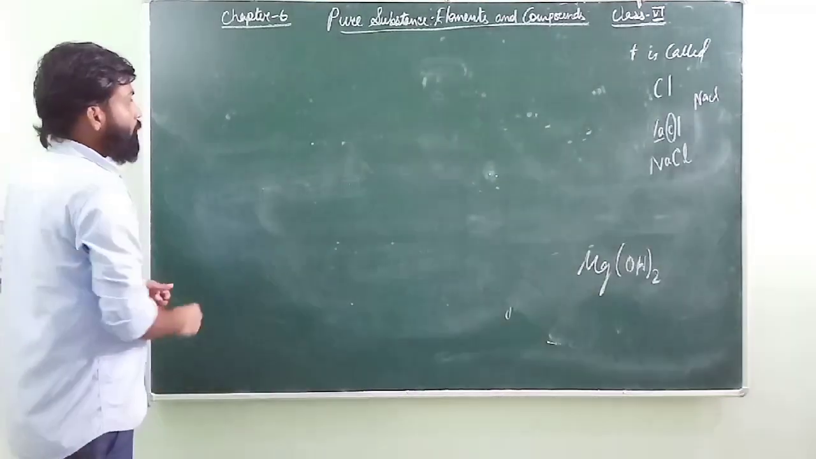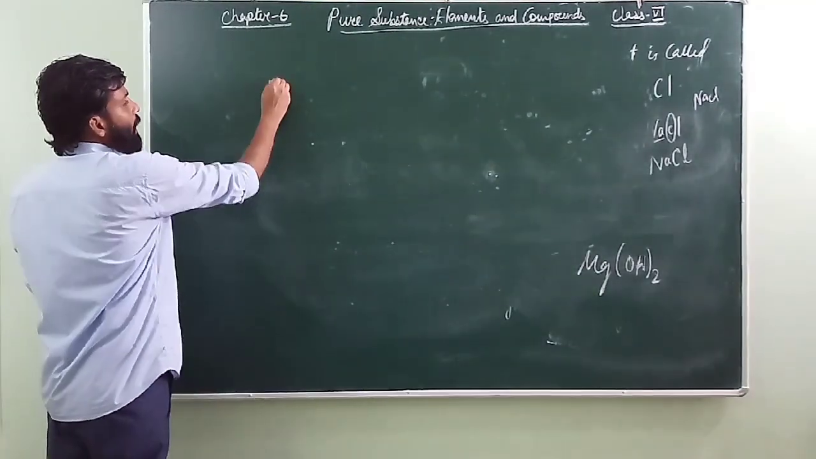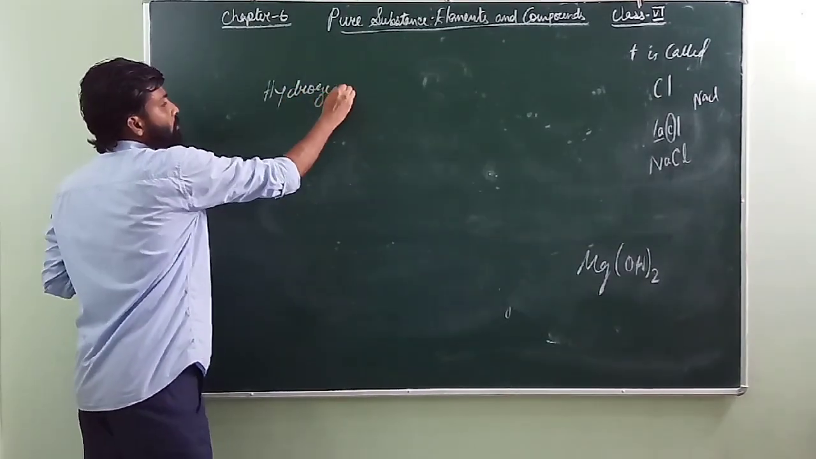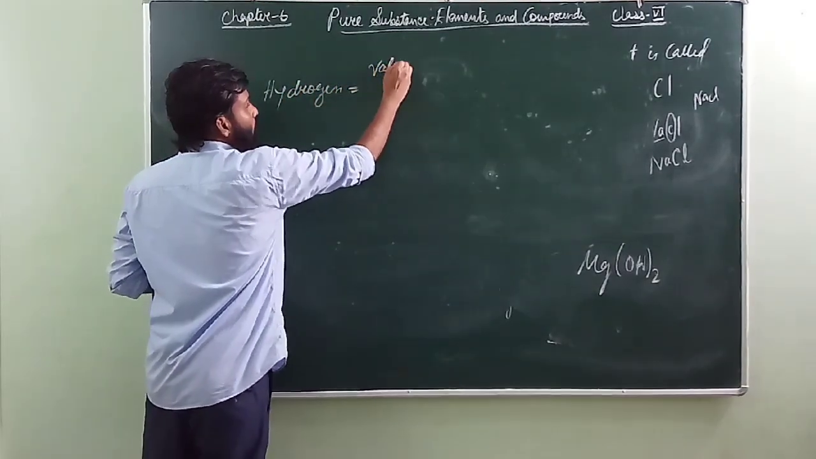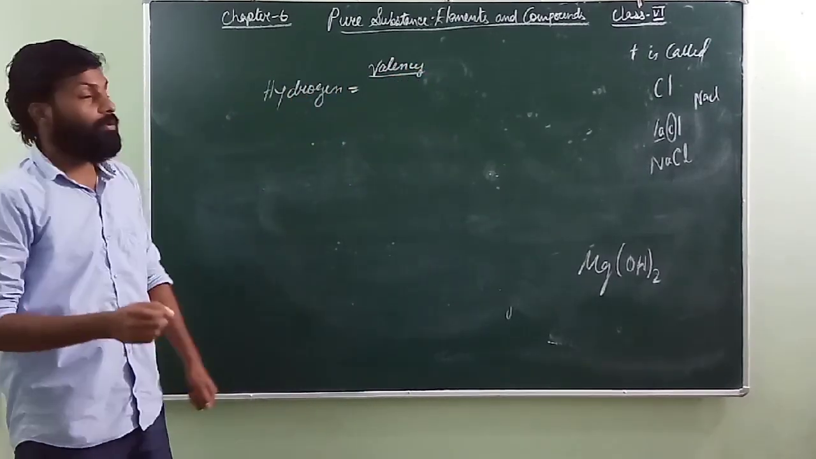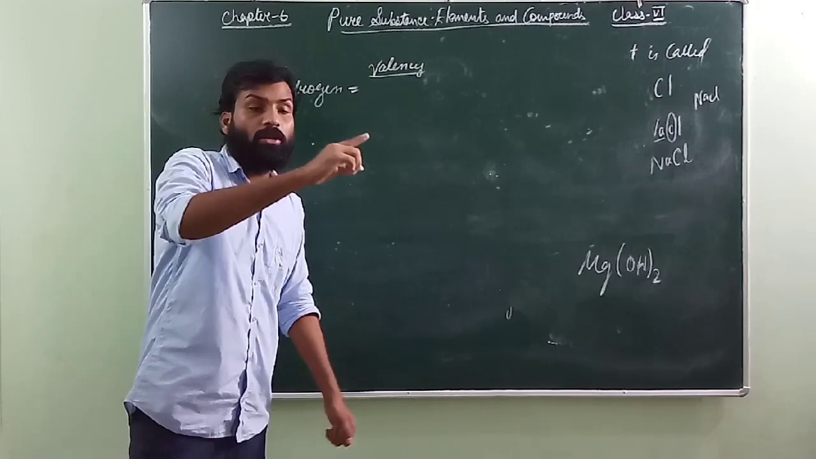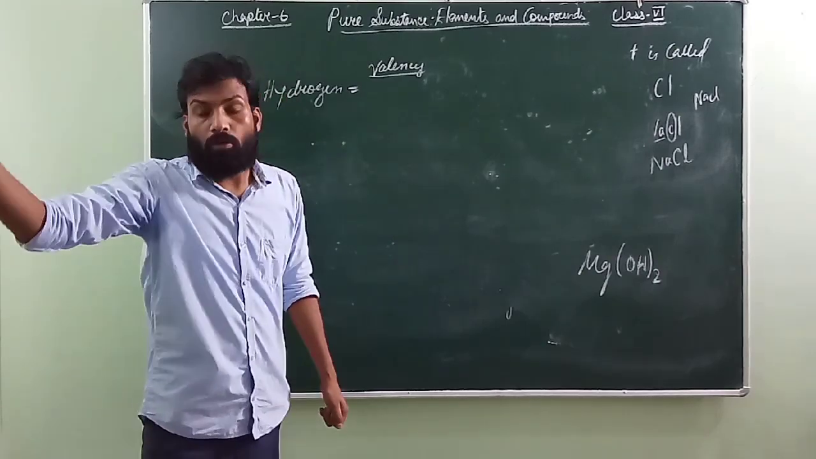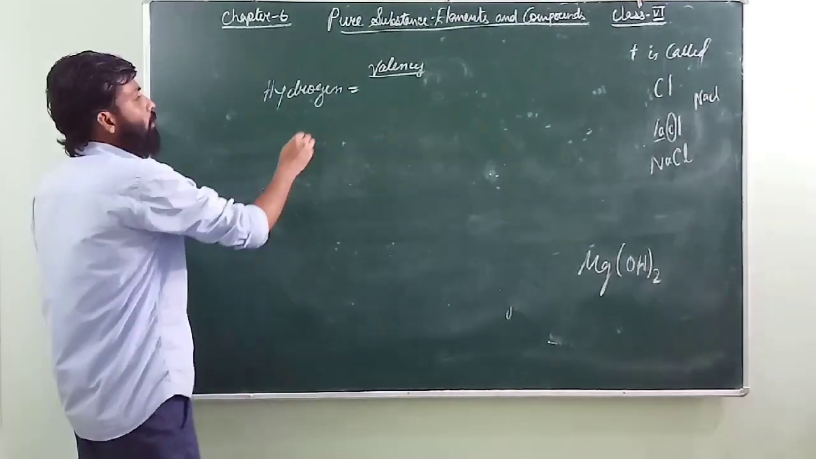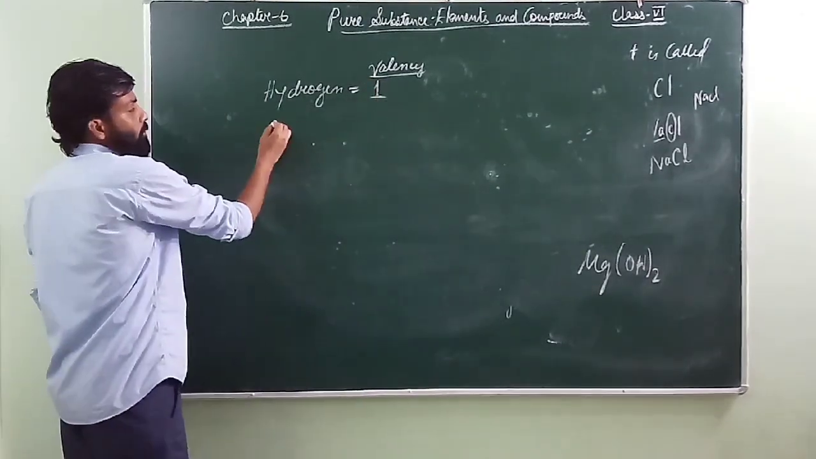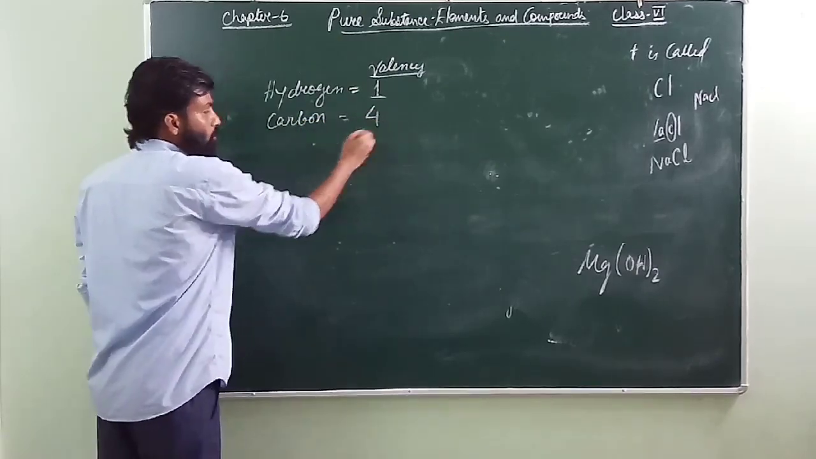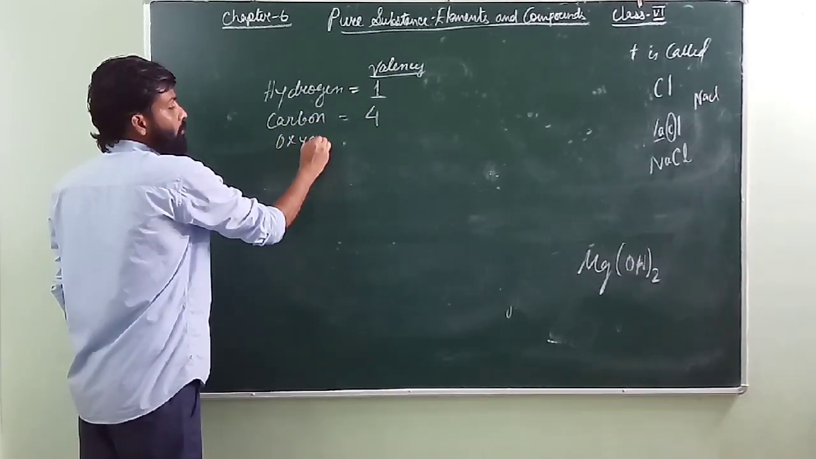Now I'll talk about some of the elements, like hydrogen. If you don't know, the meaning of valency is the combining capacity of an element. It means how many atoms are going to combine with how many atoms of another element. It is known as the valency here. So the valency of hydrogen is how much here? 1. Valency of carbon is 4. Valency of oxygen is 2.